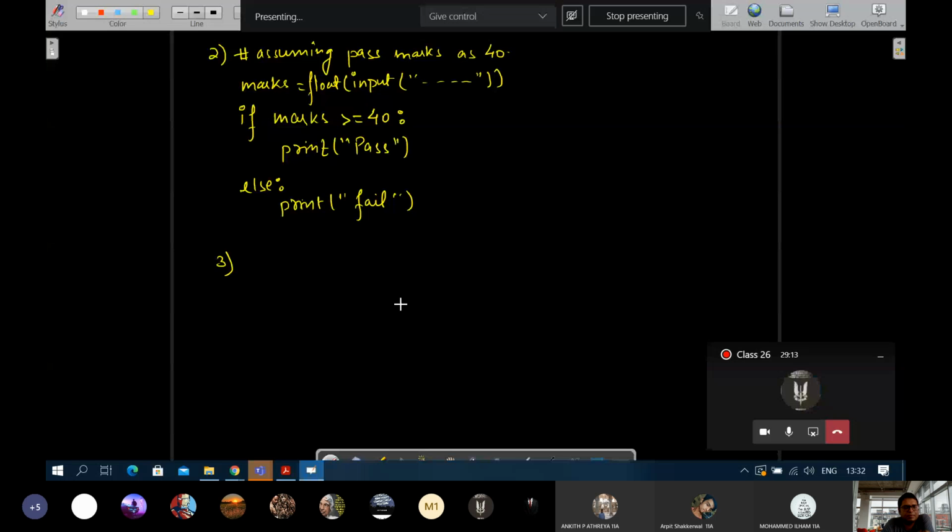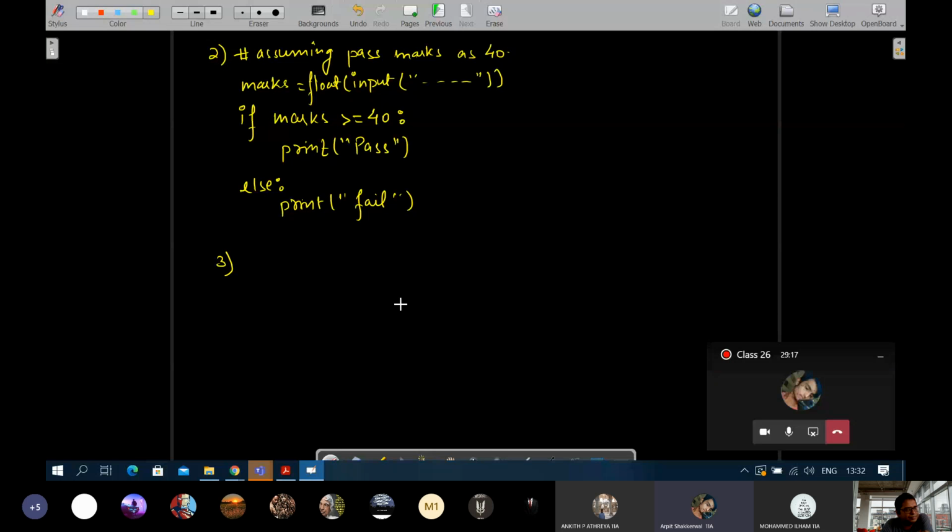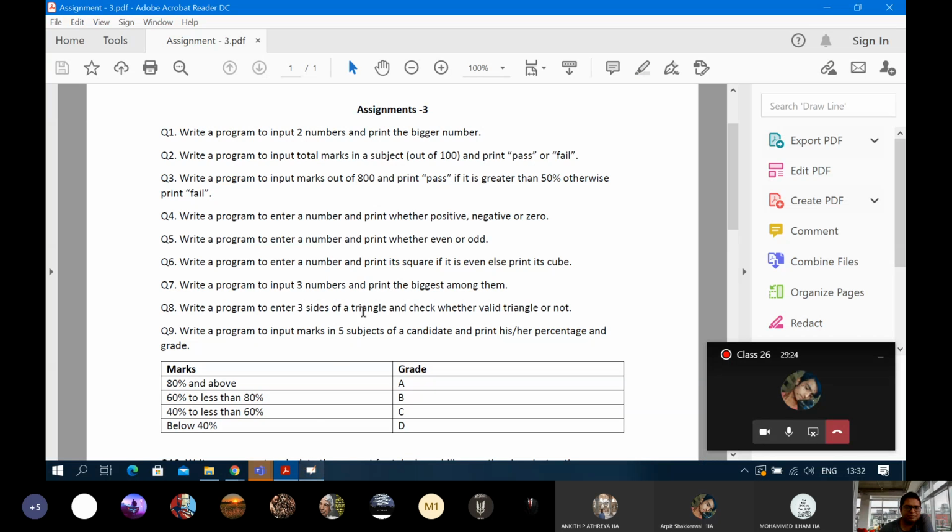I'll be sharing this board. So do I need to solve question number 3? No sir. In that, do marks greater than 400 or marks greater than 50% of 800. So try it out.